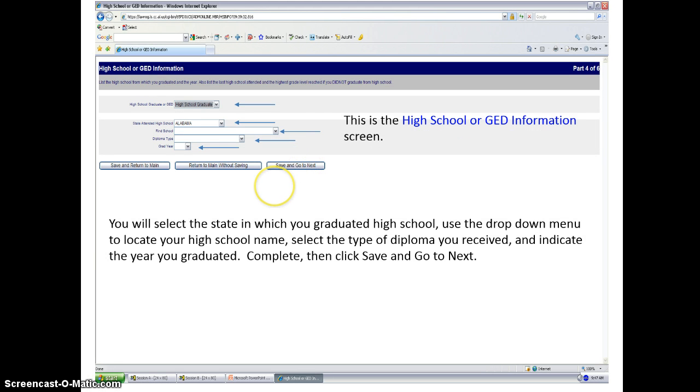This is the High School or GED Information screen. You will let us know whether you graduated high school or received a GED by clicking here. You will indicate the state in which you earned a GED or the high school diploma here. And if you're a high school graduate, you'll locate your high school name, the type of diploma you earned, and the year you graduated. Finally, you will click Save and go on to Next.